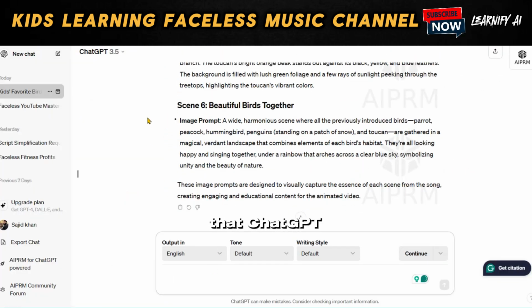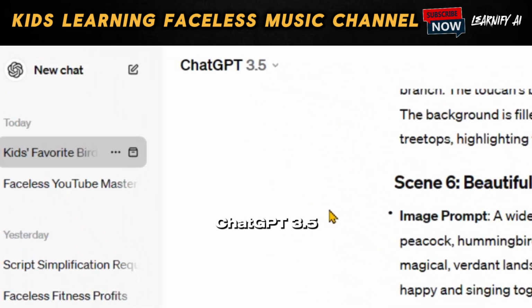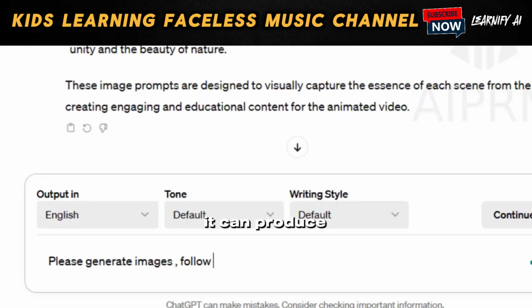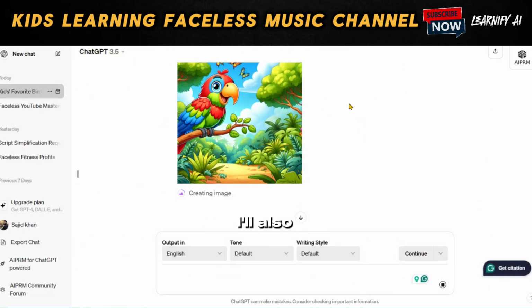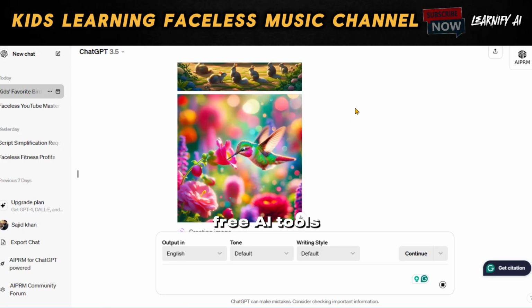You'll notice that ChatGPT can generate image prompts for us, as I'm utilizing ChatGPT 3.5. Please proceed with creating images following the provided prompts. It can produce images for us. If you're using the free version of ChatGPT 3.5, you're able to generate a multitude of images at no cost. You also have the option to regenerate images in ChatGPT. There's no need to worry. I'll also introduce another method for creating images using free AI tools.